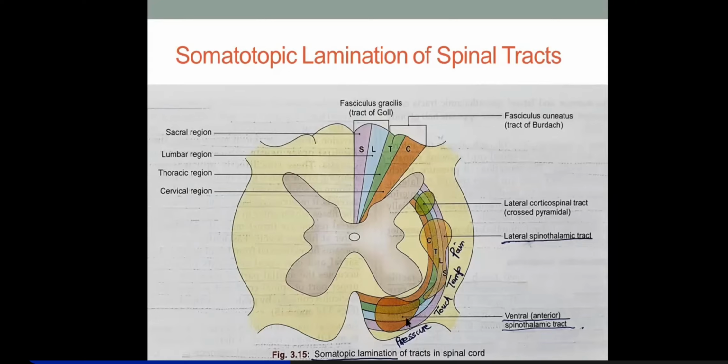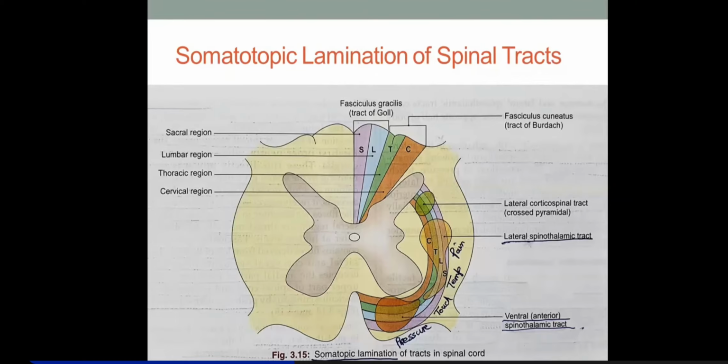The other thing is the pattern in which fibers collect to form a bundle. The fibers from the higher segments are more medial, and the fibers from the lower segments are placed laterally.